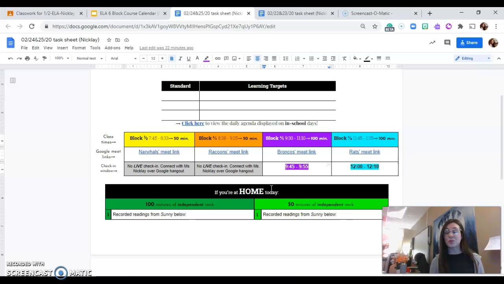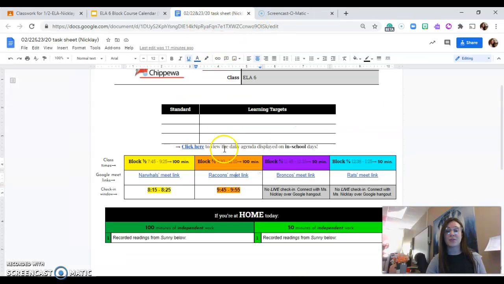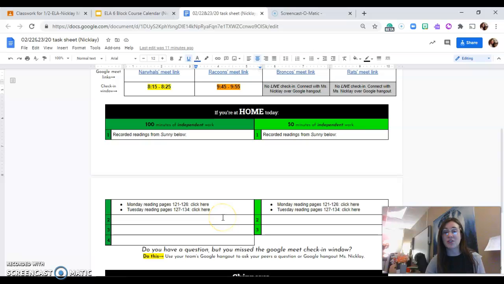That is kind of how it's going to work for the check-in. So I'm not teaching live, but you do have access to me, okay? I'm going to keep going with this task sheet, and I promise I'm going to try and wrap this up and make it short. So let me just move on. When you're at home, again, I cannot stress this enough, there is work to be done. However, it's independent work.